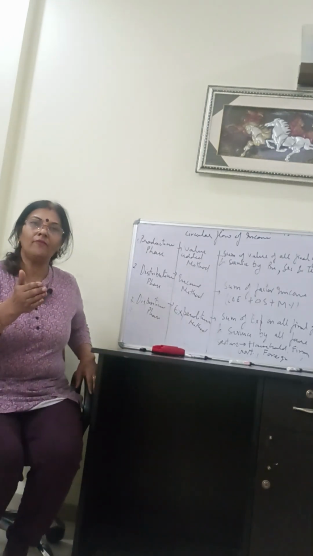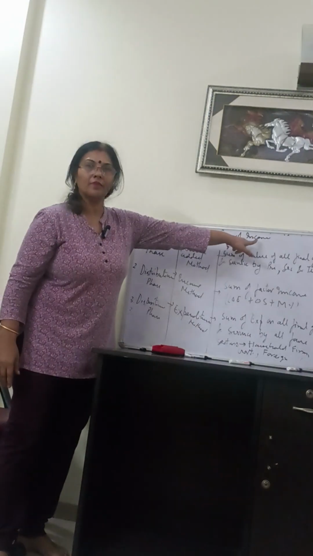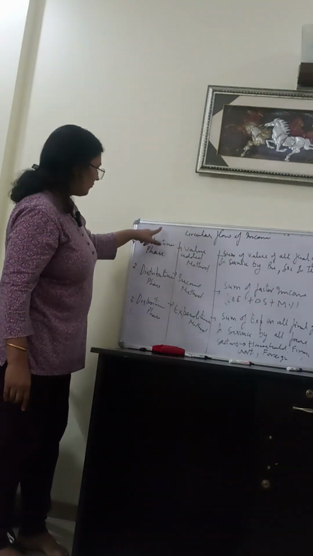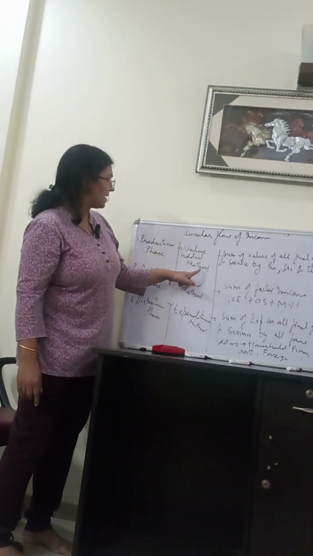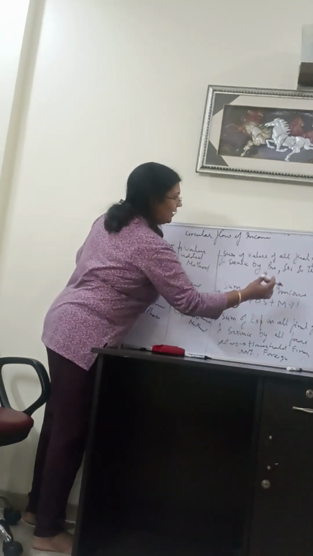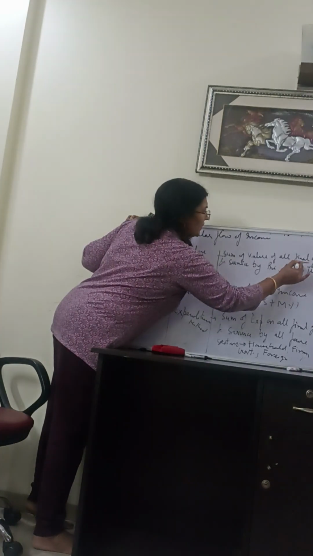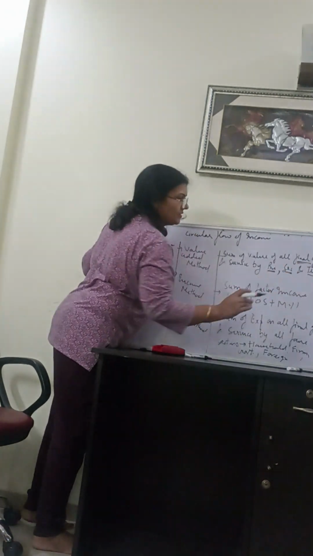So, again, I will take you to the very first chapter, circular flow of income. In circular flow of income, three phases are there. Production phase: which method is applied? Value added method. What are we adding? We are adding the value of all final goods and services by primary, secondary and tertiary sectors.